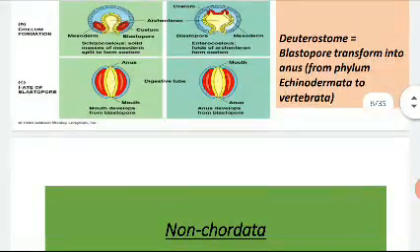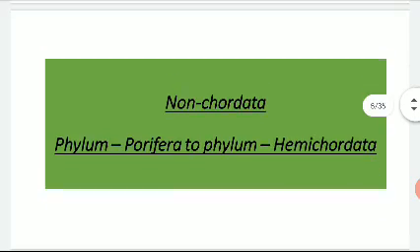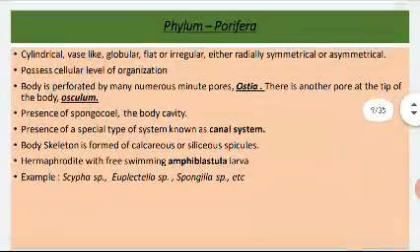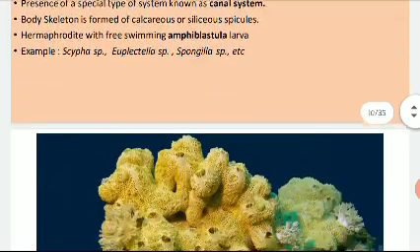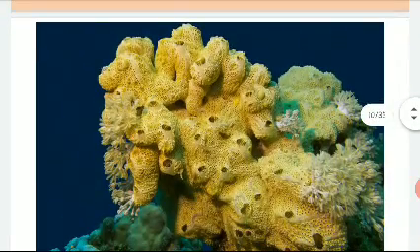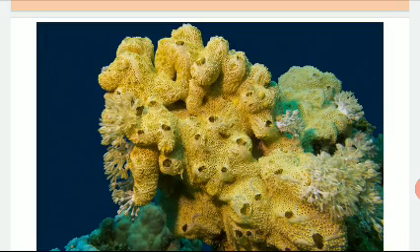Okay, now next we discuss the phylum Porifera. Now see the term Porifera. Here pori means pores, that means their body bears numerous pores, and these minute pores are known as ostia, and there is another pore at the tip of the body that is known as the osculum. Now see the picture, here the minute pores are the ostia and the large pore is the osculum.